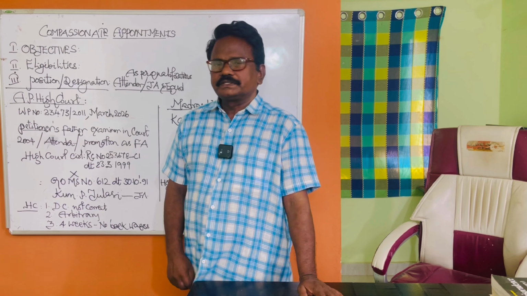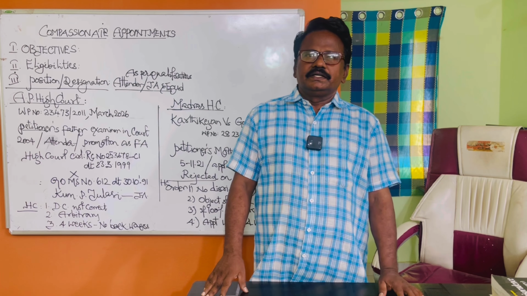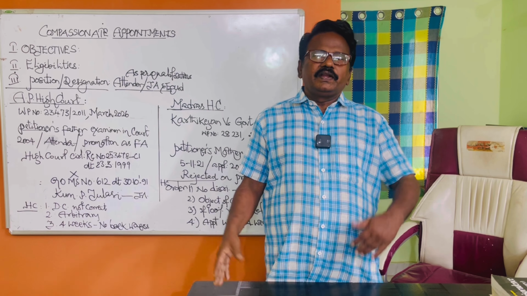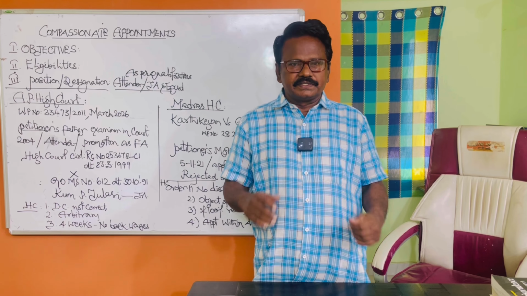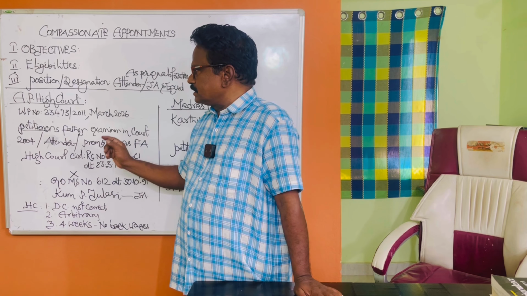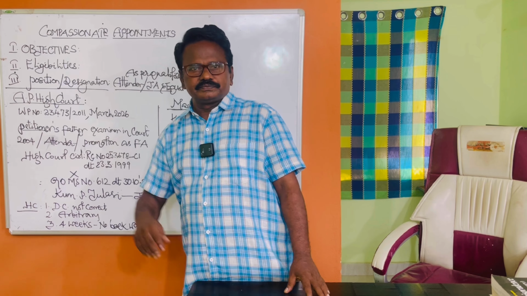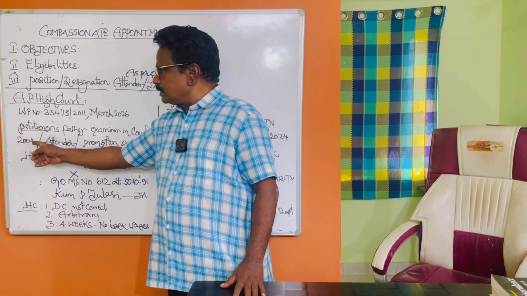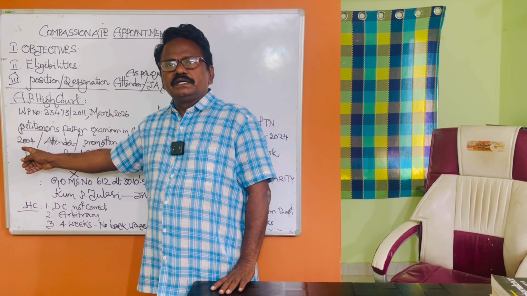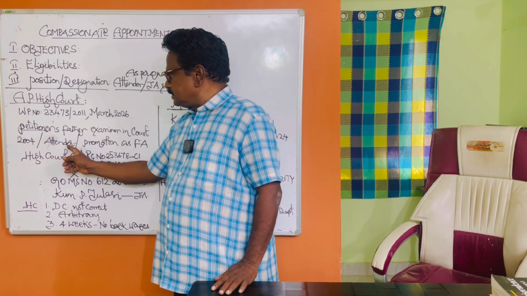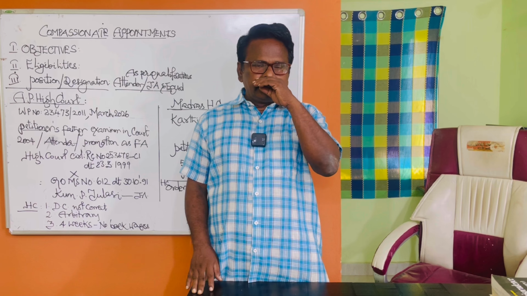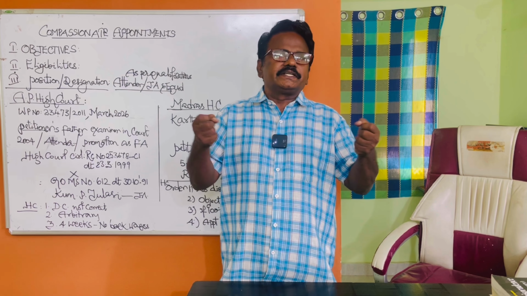Here, the petitioner's father was working as the examiner of copies in some court. When he died in harness, that is in service, his son was appointed as attender in 2004. That person died in April 2004, and in November in the same year, within 6 months, that boy was appointed as the attender. But in due course of time, after some time, the promotions were taken up.